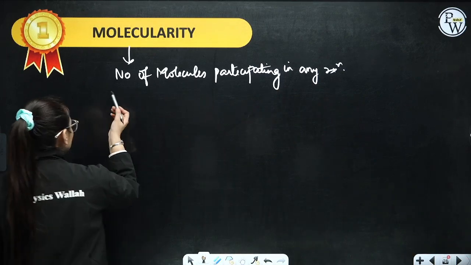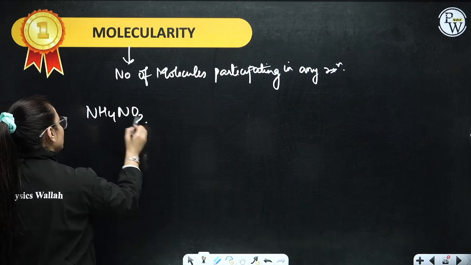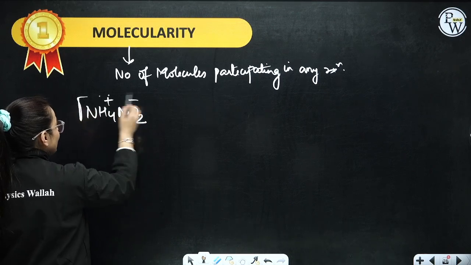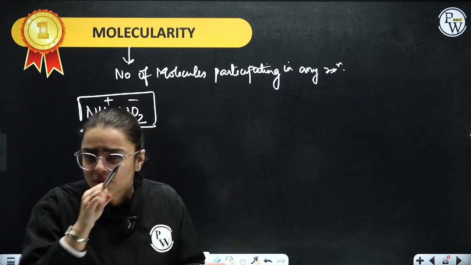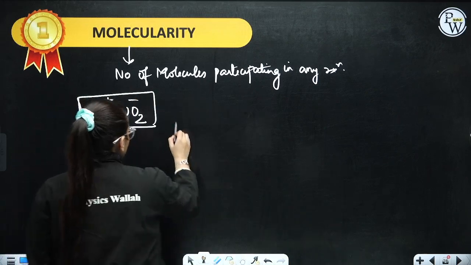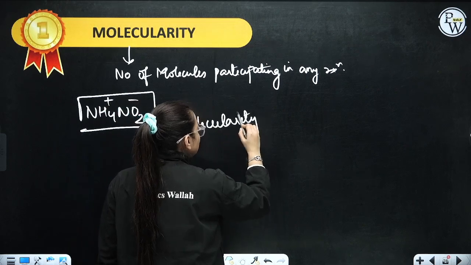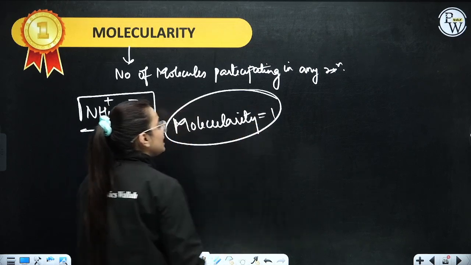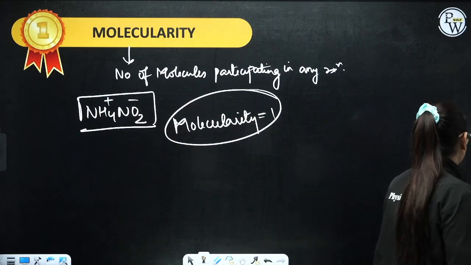But ma'am, how will they collide with each other? For example, if you have NH4NO2, here you have ions. So when you have one molecule, it has ions. So the ions can collide with each other and product can be created. Hence, molecularity can be 1. But it can never be 0, it can never be fractional. I hope this is fine.